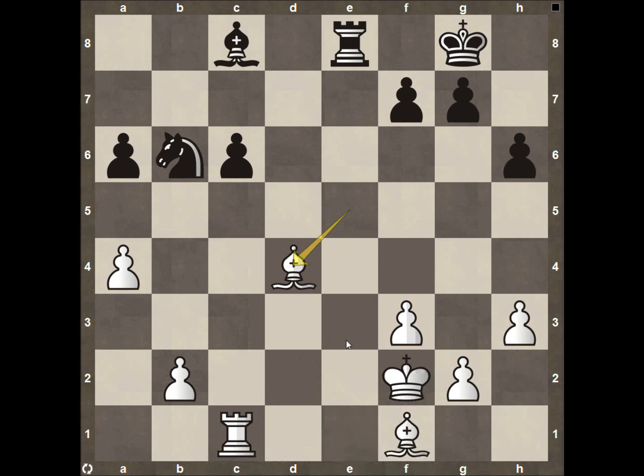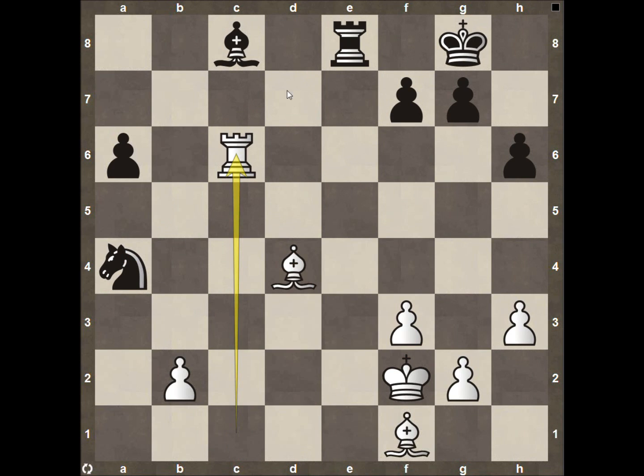Now Vishy Anand actually decided to go about gaining this material in a very long and methodical way, but along the way it did end up proving to be very, very valuable. After the knight takes here on a4, then the rook's going to swing into c6 here, and we see the rook swing over here to d8.